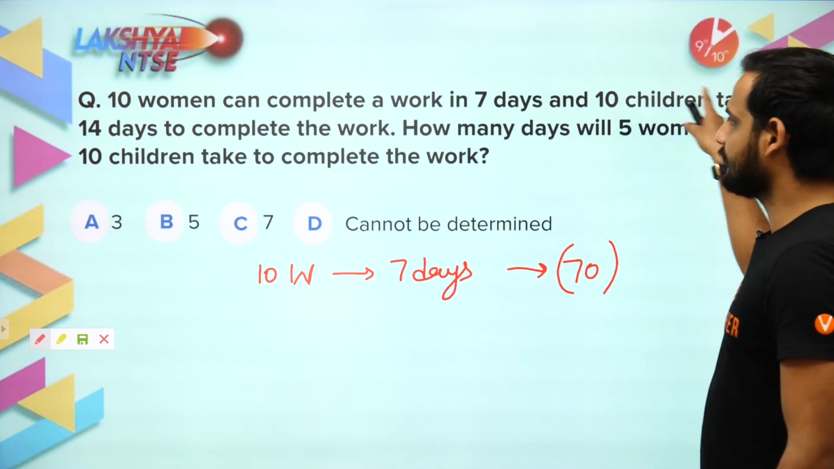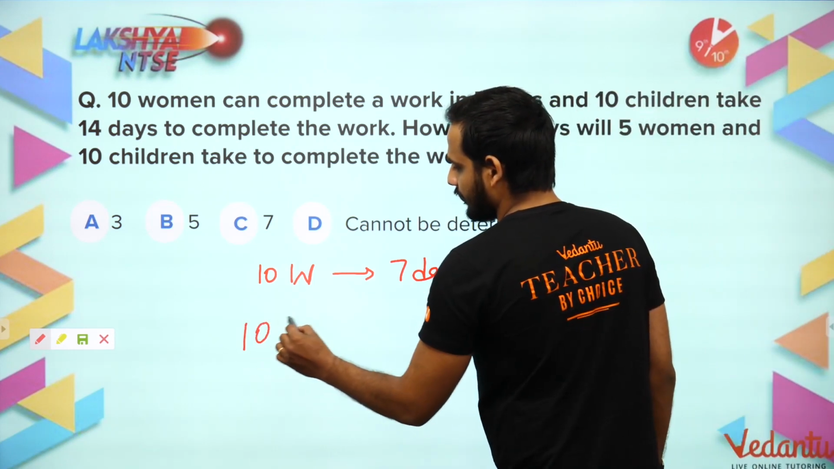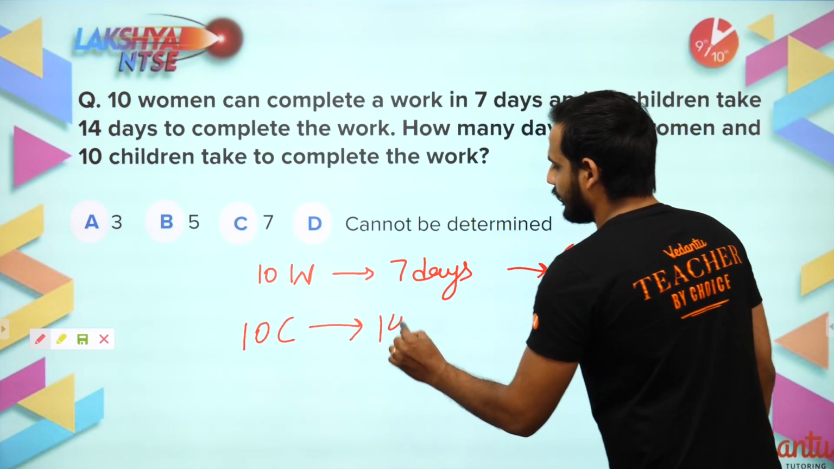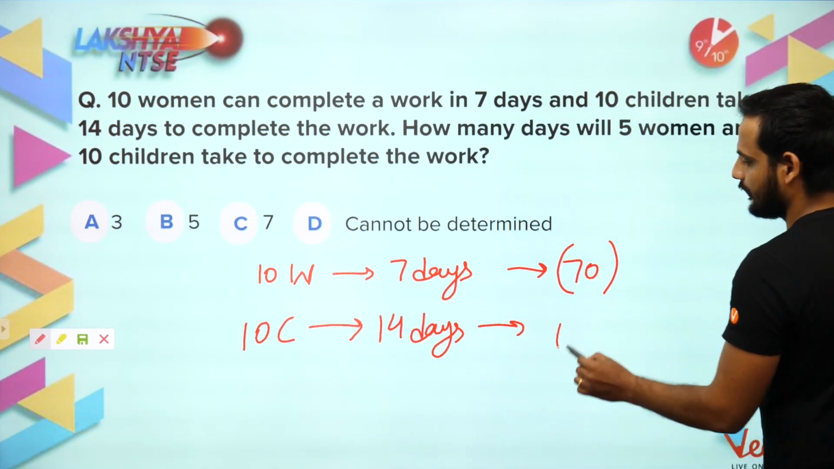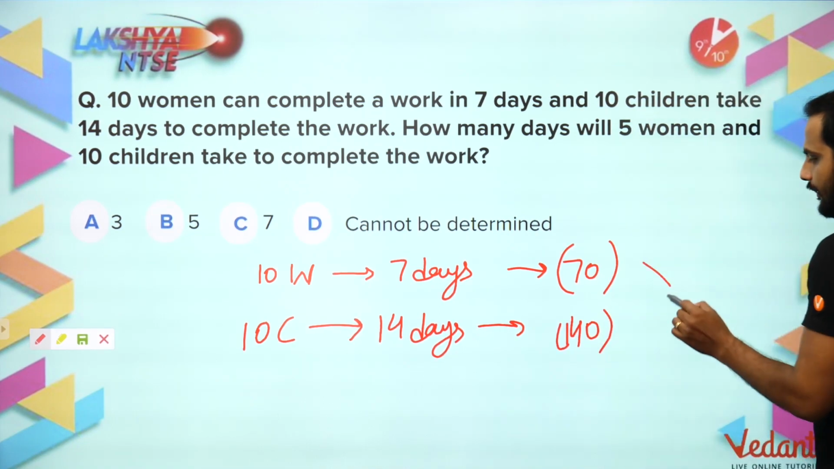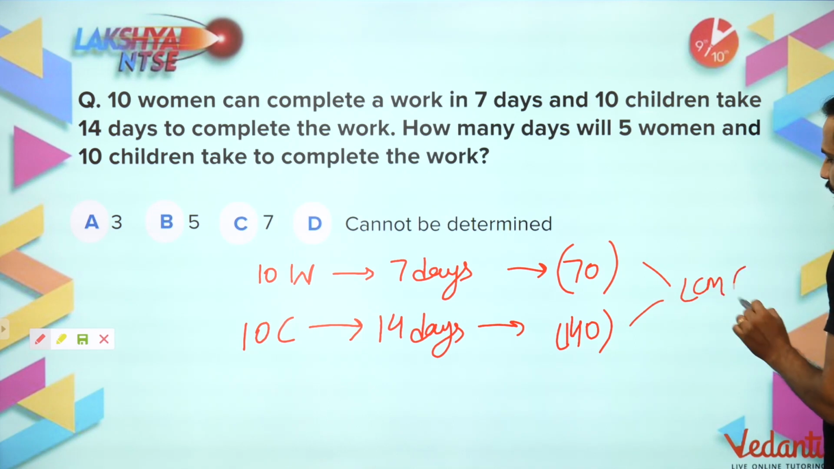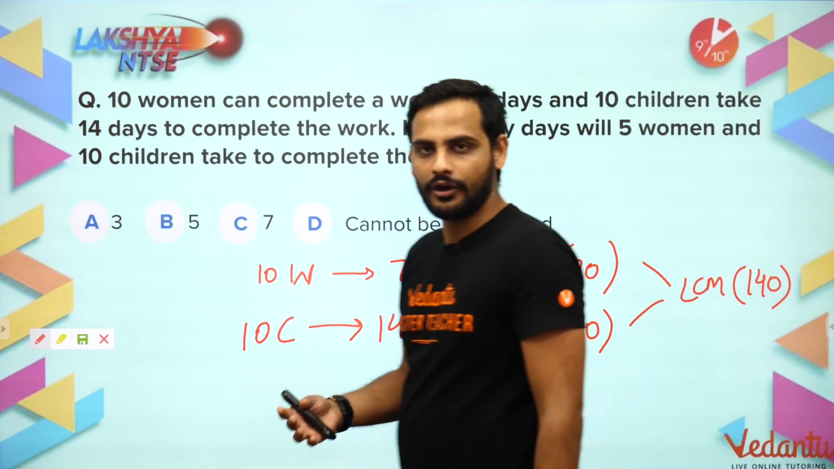Okay, then 10 children take 14 days to complete the work. So you will be getting 10 into 14, 140. What is the LCM of 70 and 140? LCM of these two is 140 only.